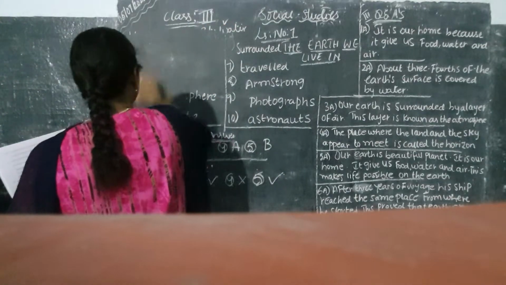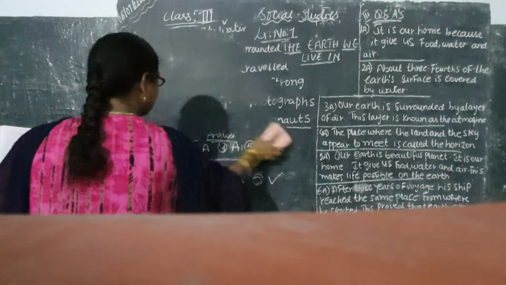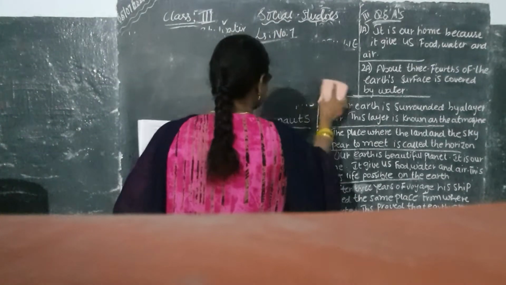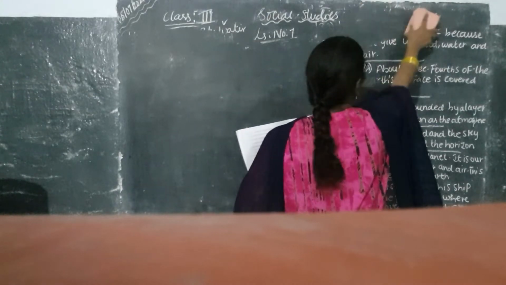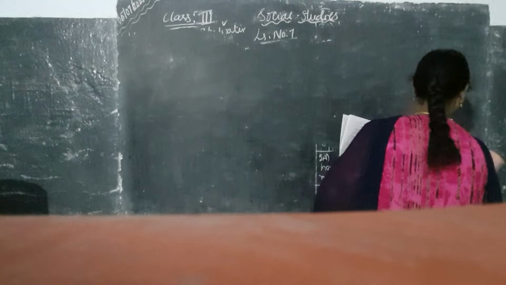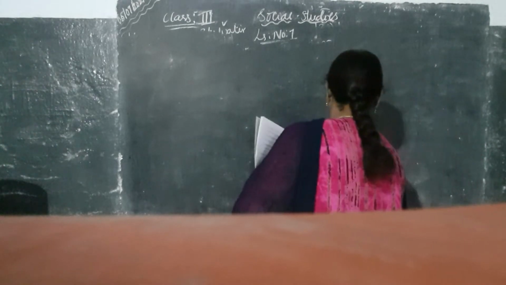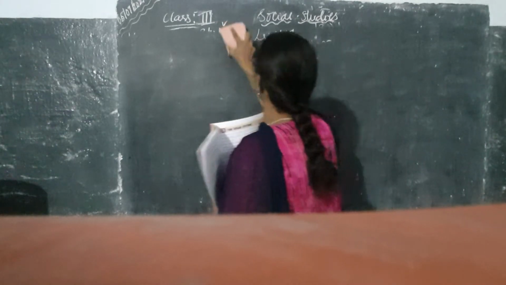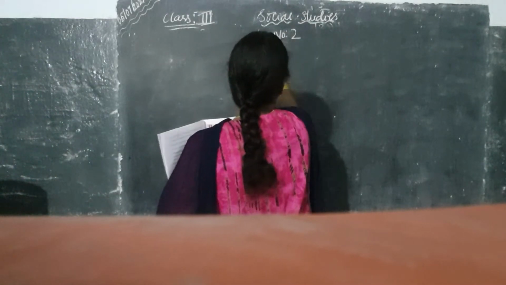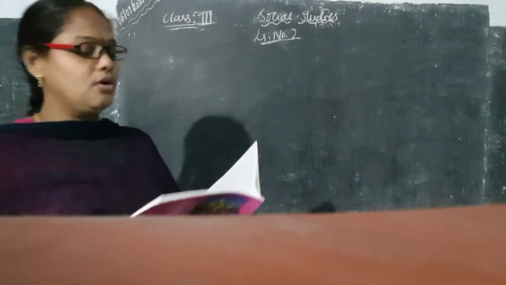Here I am going to take the second lesson also, continuously. Please open your textbook, children, and see lesson number 2. What is our lesson number 2, children? See in your textbooks. Okay, children, what is our lesson number 2? You see, children, the solar system.